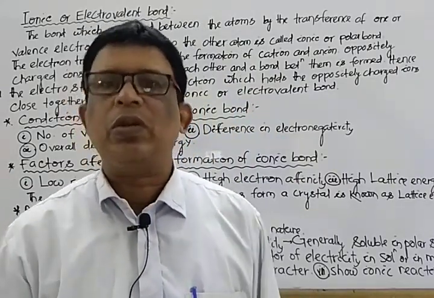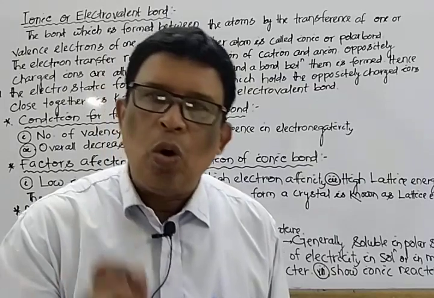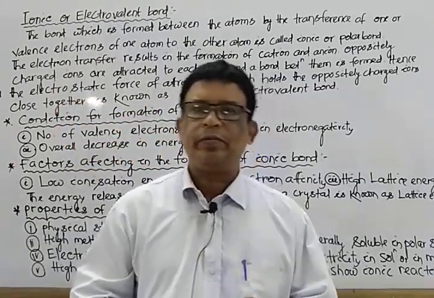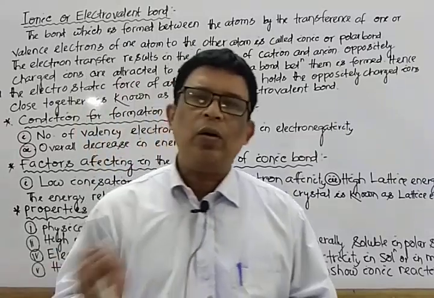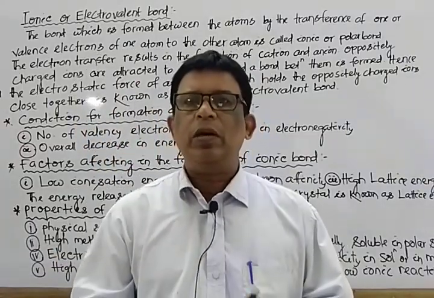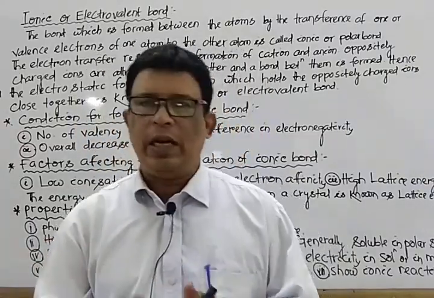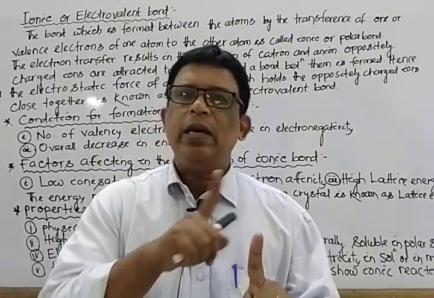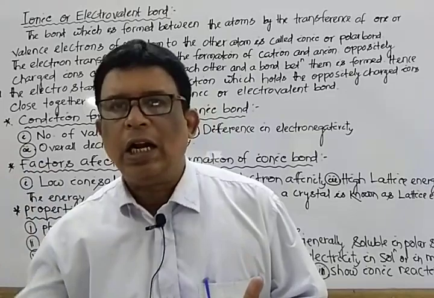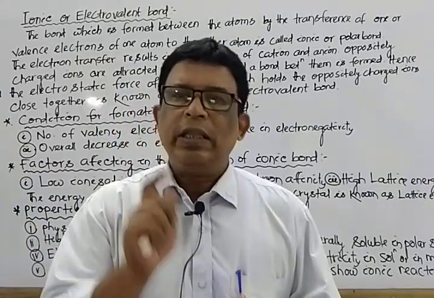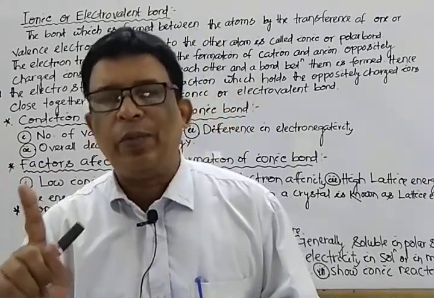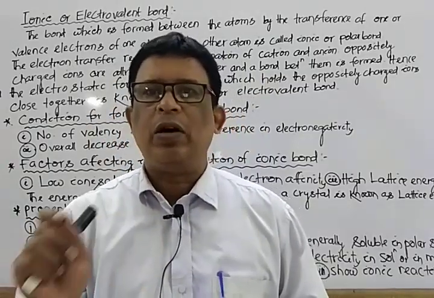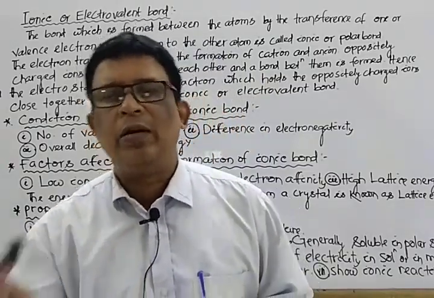Next we switch over to the second one, that is covalent bond. That means sharing of electrons, equal sharing of electrons. If atom A shares 1 electron and atom B shares 1 electron, then one shared pair of electrons is attracted by both, resulting in the formation of a single covalent bond.